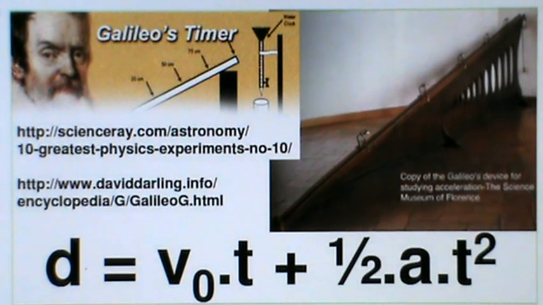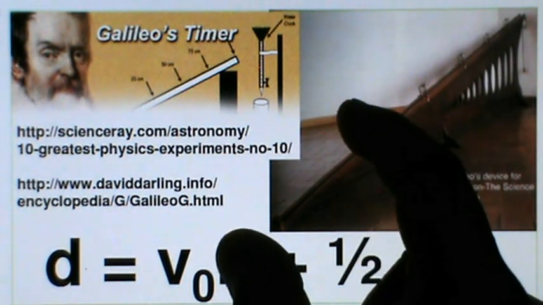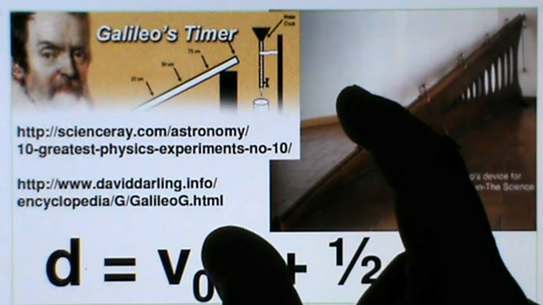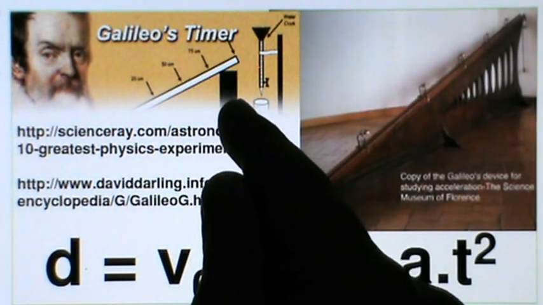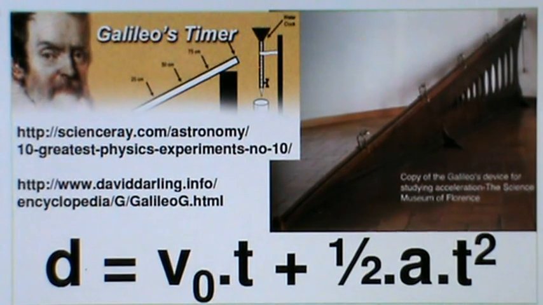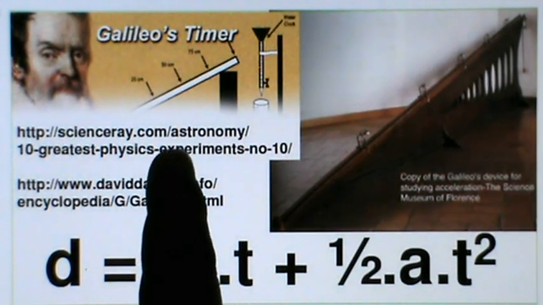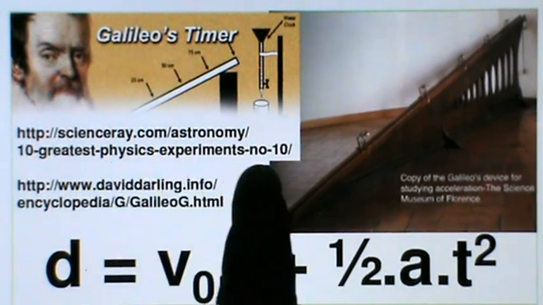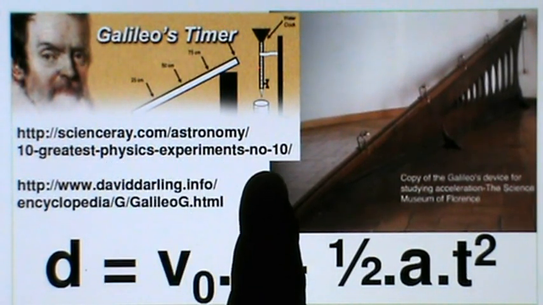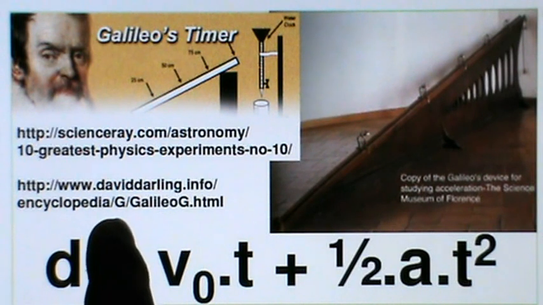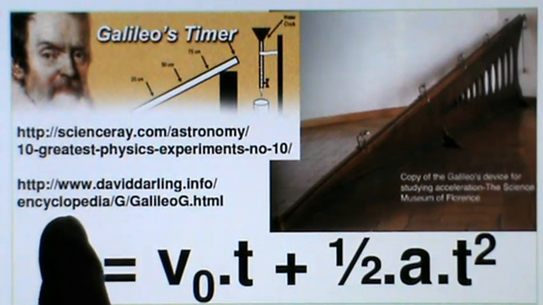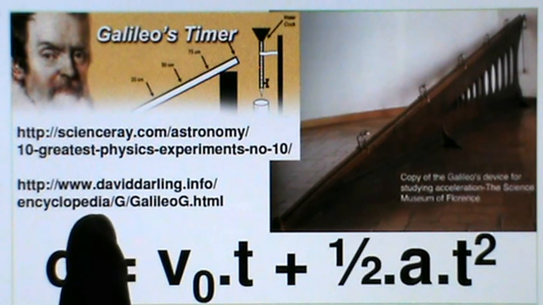Galileo found that the distance of the accelerated motion is proportional to the square of time. Now we will verify this. You can see more detail of his experiment in this website. And also, you can see the biography of Galileo in this website.